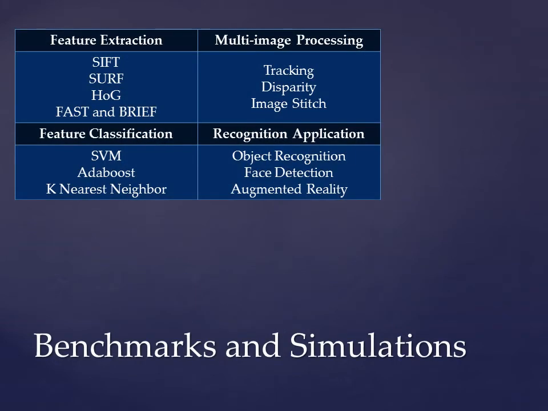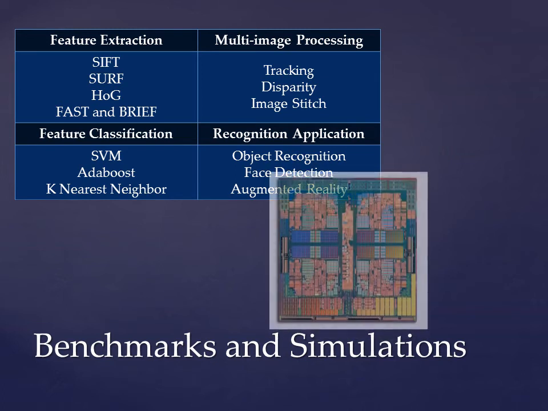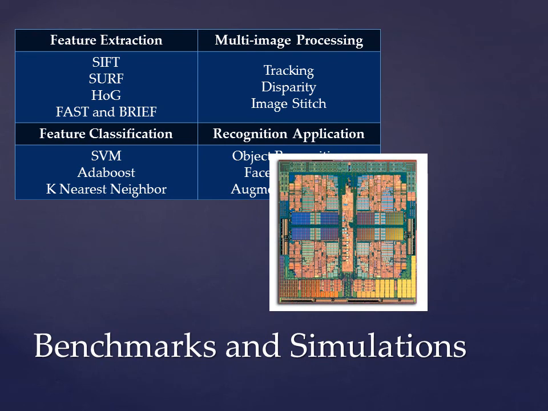To validate these proposals, we developed a benchmark suite and simulated its performance on different computer architectures. Here is a list of algorithms that we included. We used several different ways to simulate the behavior of the processor when running the code. Besides running the benchmark on bare metal of embedded and desktop cores, we also use a simulator to get more detailed data and statistics. It is my job in this project to modify the simulator and calculate and record specific data. The simulator we are using is called MARSS x86, which is a cycle-accurate full system simulator.